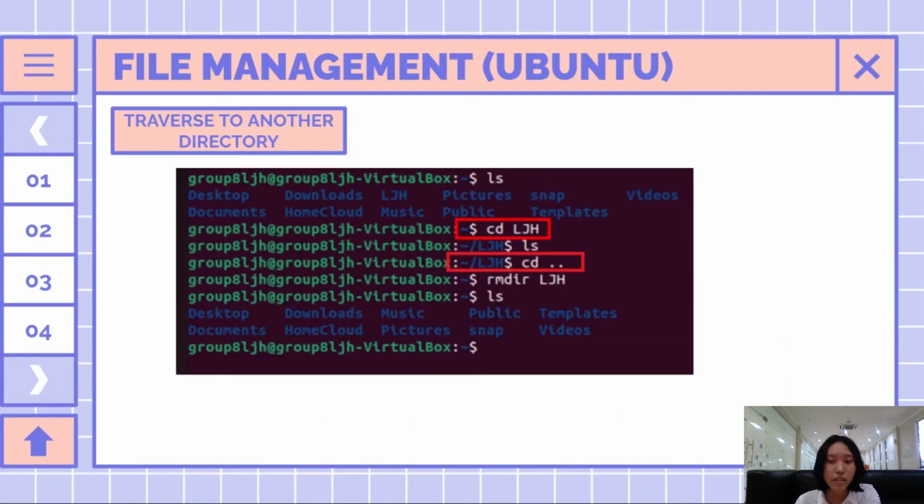Transferring to another directory. To move to another directory, we can use the cd command, which is used to change or navigate the directory, such as navigating into the newly created directory named by my name, LCS, by running the command below. To get out from the directory, we can use cd .. to exit from the directory.